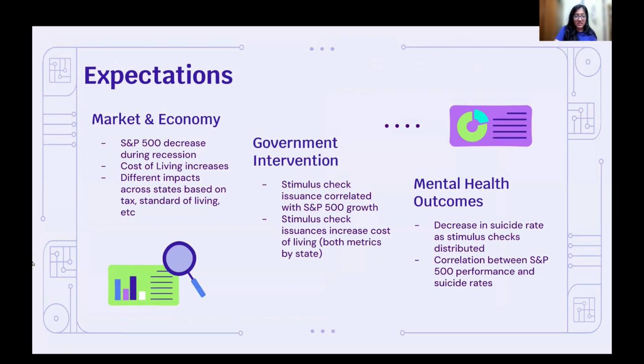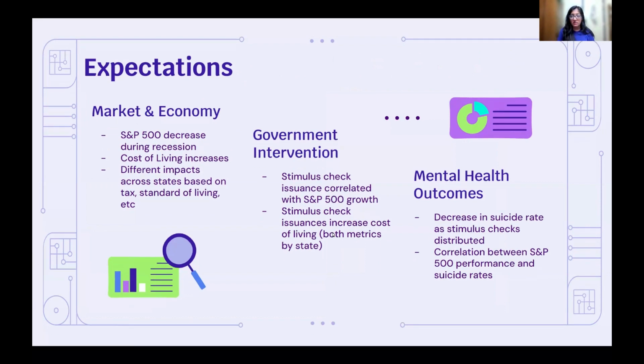Firstly, we expected that the market and economy, so the S&P 500, would decrease during the recession and the cost of living would increase. We also hypothesized that stimulus check issuance would be correlated with S&P 500 growth and increase the cost of living. And finally, we hypothesized that a decrease in suicide rate would occur as the stimulus checks were distributed, and there would be a correlation between that and the S&P 500 performance.